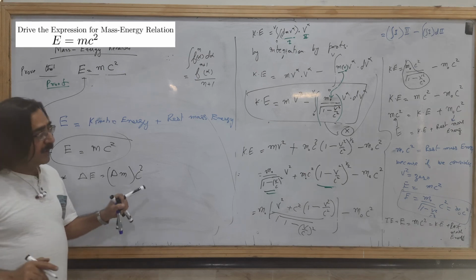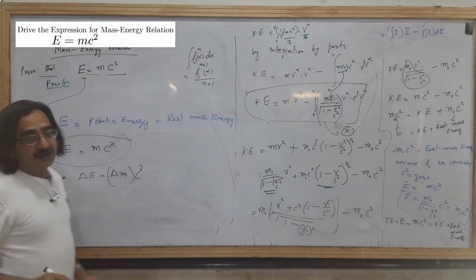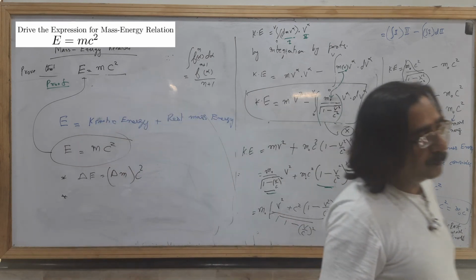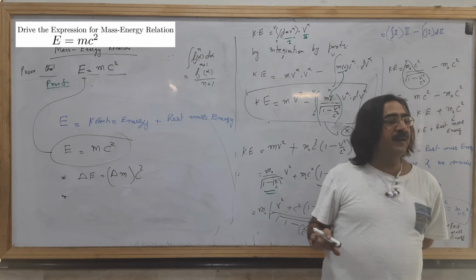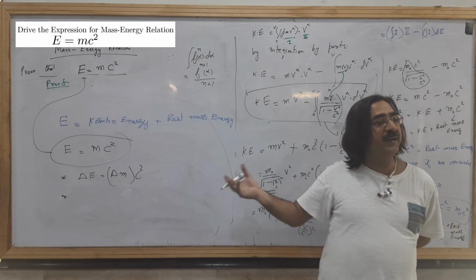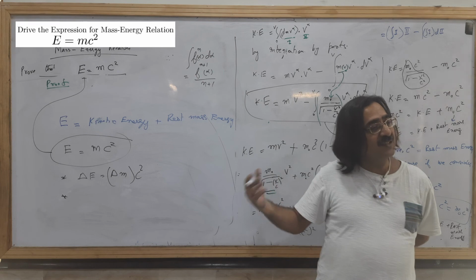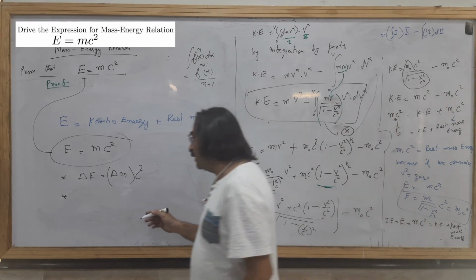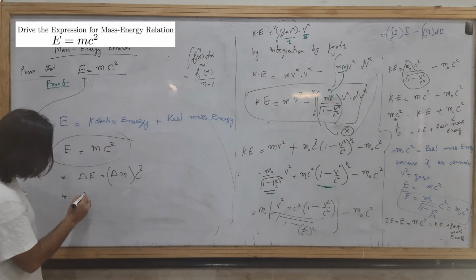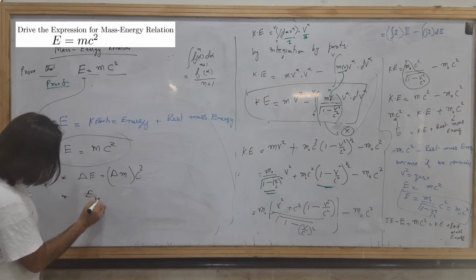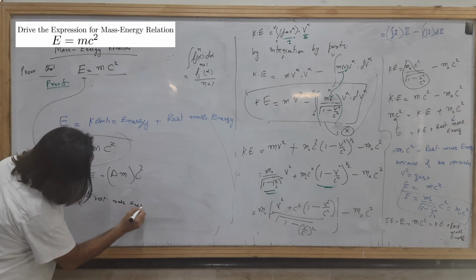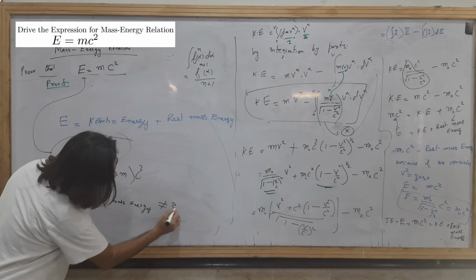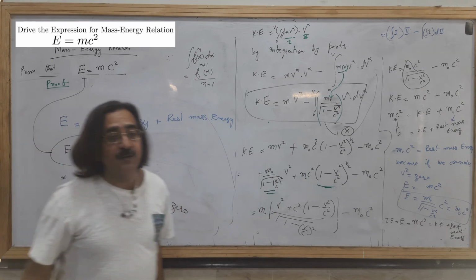The other thing is that in non-relativistic mechanics, we were assuming that the rest mass energy is 0. But here we have proved that mass is itself energy. In relativistic mechanics the rest mass energy is not equal to 0.